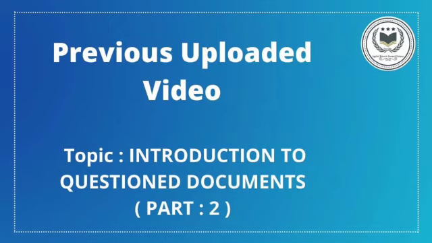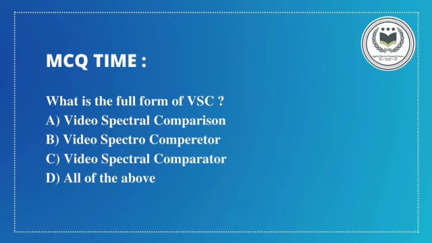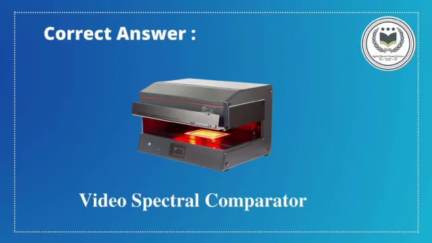As you all also know, in the previous video, Introduction to Questioned Documents Part 2, the MCQ question is, what is the full form of VSC? Option number 1, Video Spectral Comparison. Option number 2, Video Spectrocomparator. Option number 3, Video Spectral Comparator. Option number 4, all of the above. And the correct answer is option number 3, Video Spectral Comparator.